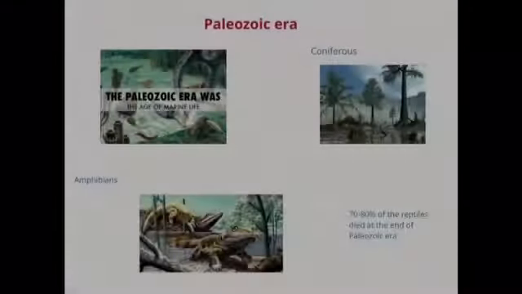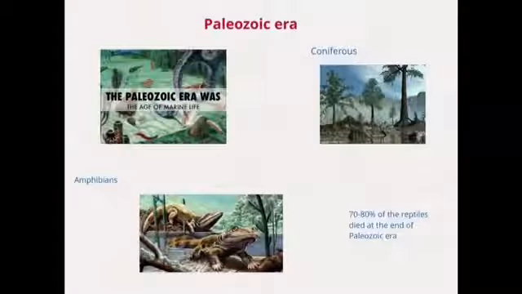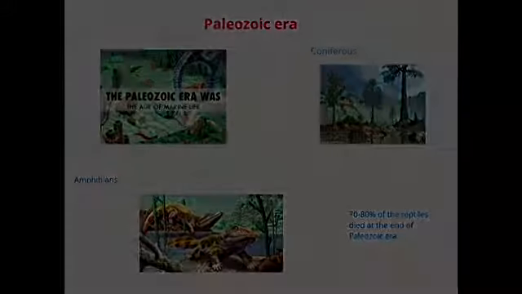Paleozoic era. Here the plants become more complex. Most of the plants were conifers. The animals, in fact, were very scarce, but the oceans were crowded with many invertebrate animals. Finally, amphibians developed after some fish evolution, allowing them to live on land but still needing water to reproduce. Then they evolved into reptiles, finally living on land. But these reptiles disappeared at the end of this era.